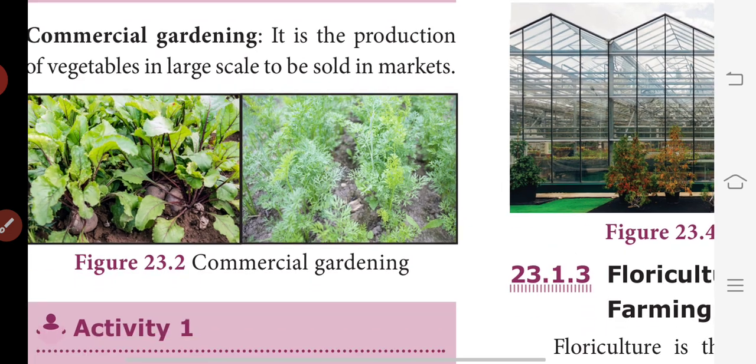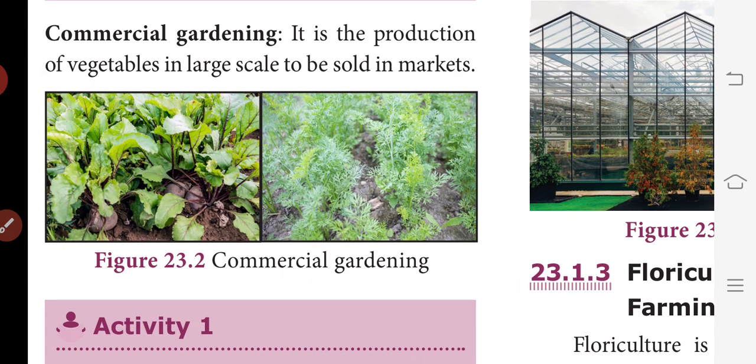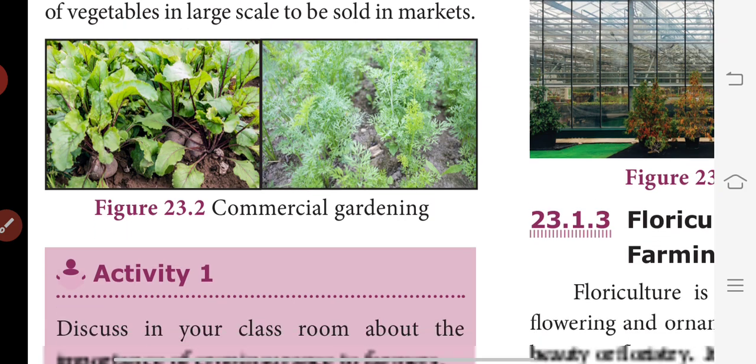What is commercial gardening? It is the production of vegetables on a large scale to be sold in markets. Kitchen gardening is nothing but growing, in a small particular area, whatever we need for daily cooking, inside the kitchen within a smaller landscape. Whereas commercial gardening means the production of vegetables on a larger scale to be sold in the markets. We grow vegetables for that purpose, and such type of gardening is called commercial gardening.